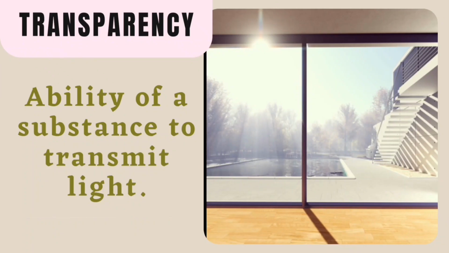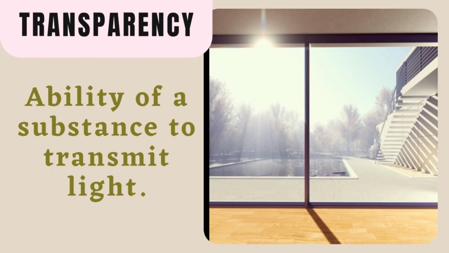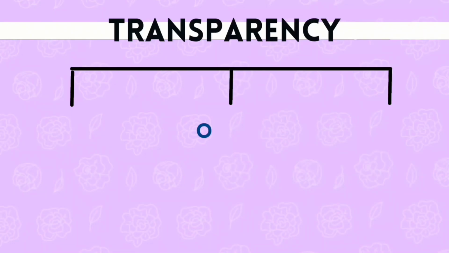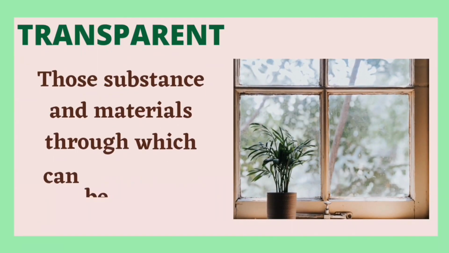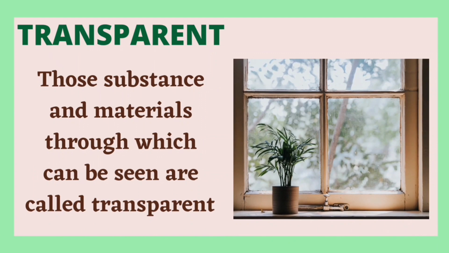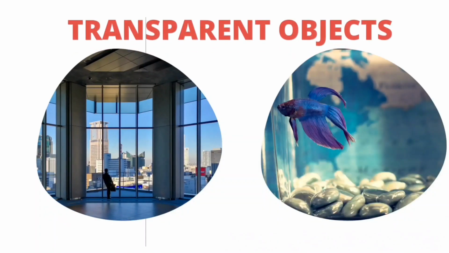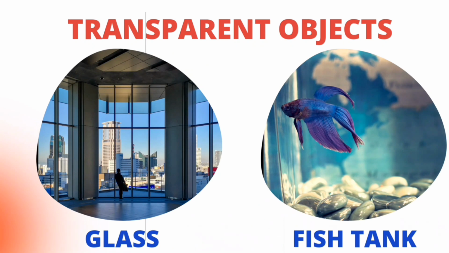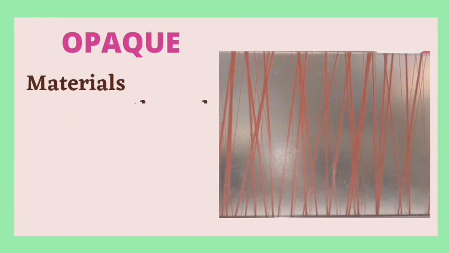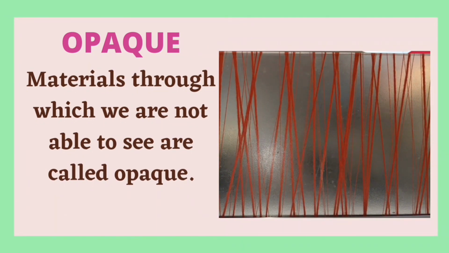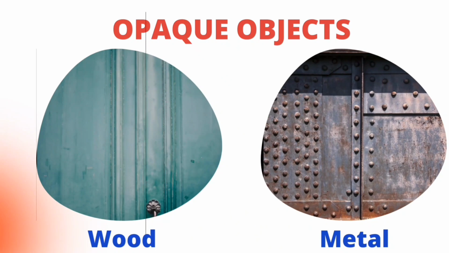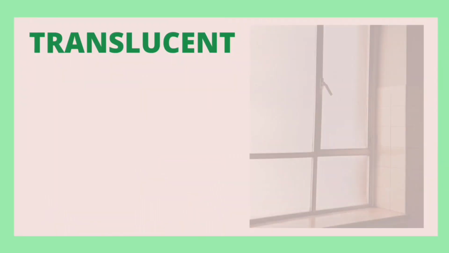Each object has an ability to transmit light. Based on how much light they can pass through it, we divide all the objects into three categories: transparent, translucent, and opaque. Objects that allow light to pass through them completely are called transparent objects, like air, clear glass, fish tank. We can see clearly through transparent objects, while objects that do not allow light to pass through them and through which we cannot see are called opaque objects, like wood, metal.